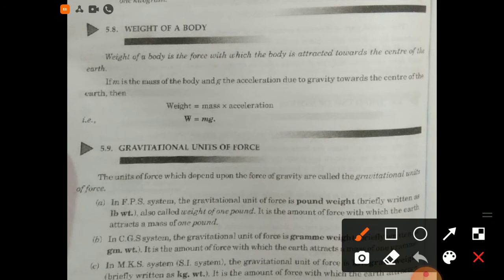Now next one, weight of a body. Weight of a body is the force with which the body is attracted toward the center of the earth. If m is the mass of the body and g the acceleration due to gravity towards the center of the earth, therefore weight is equal to mass into acceleration, that is W is equal to m into g.